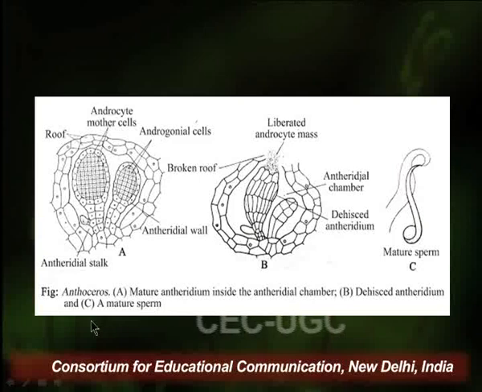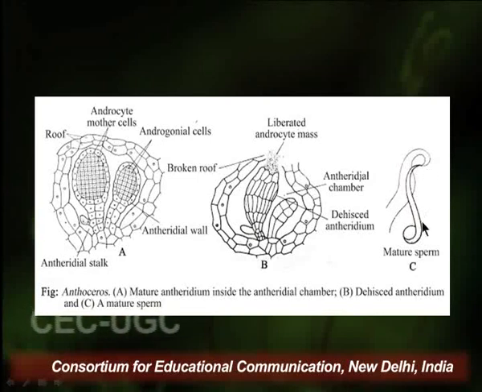In the diagram, we can very well see the presence of antheridia inside an antheridial chamber. At maturity, they dehisce with the help of an antheridial pore, and upon dehiscence, a mature biflagellate sperm is released. The upper layer of the antheridial chamber is also sometimes called the antheridial roof.